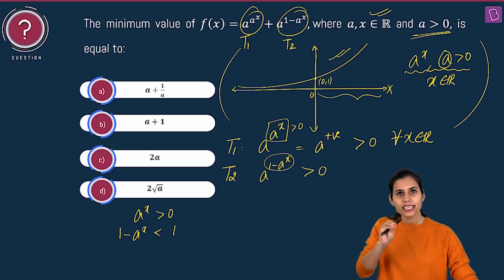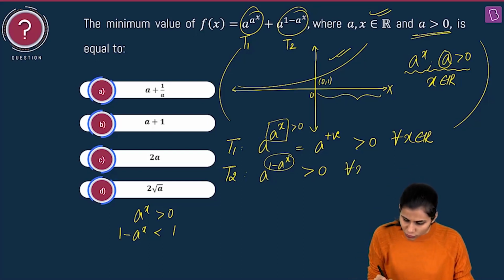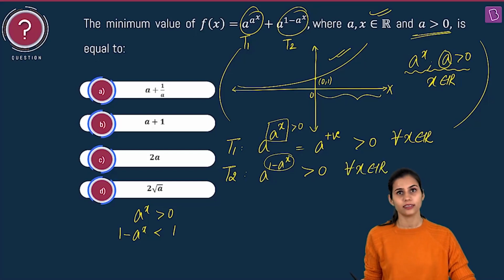Yes, I know the power is taking real values less than 1, but I know as a matter of fact that a raised to any real number as power is positive. So term 2 is also coming out to be positive for every x real.